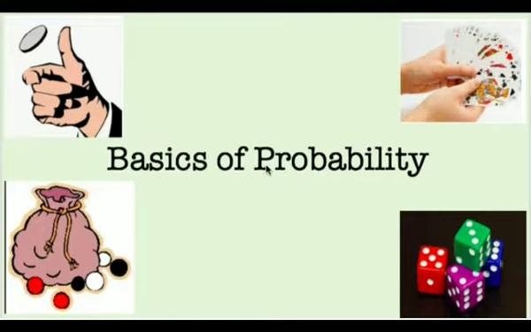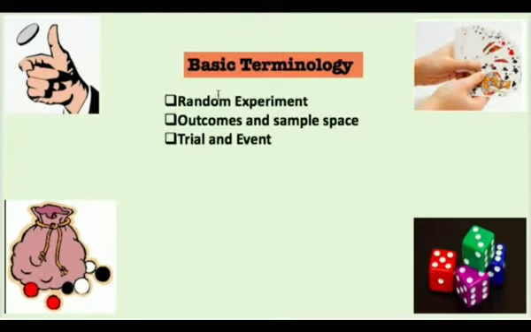In today's video, I'll share with you some terminology associated with it. Here, I'll share with you what we mean by random experiment. So these are the basic terms associated with probability: random experiment, a very frequently used word, and outcomes, sample space, trial, events. These are very basic starting terminology. So let us see one by one, starting with the random experiment.